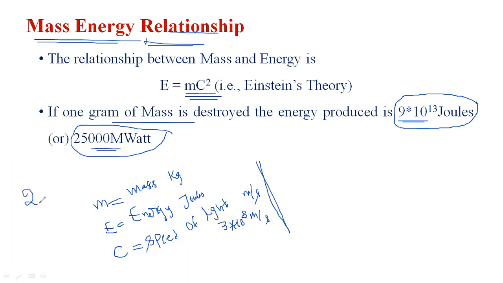In India, a total of 22 nuclear power plants are available at present, and they are generating 6,780 megawatts per day.